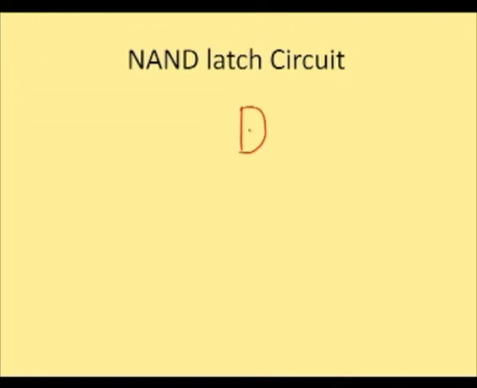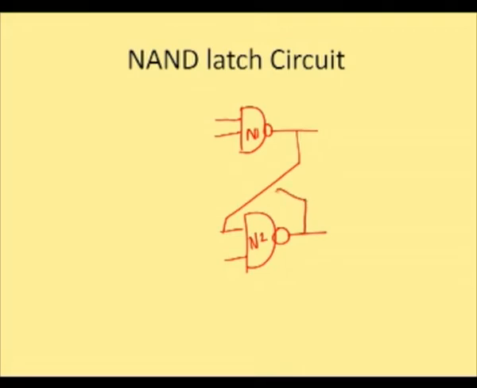NAND gate 1, and it has got two inputs and one output. And here I have one more NAND gate, N2, two inputs and one output. Yes, as in earlier case, in a latch, the output of the first one goes as the input of the second one. Here, the same.